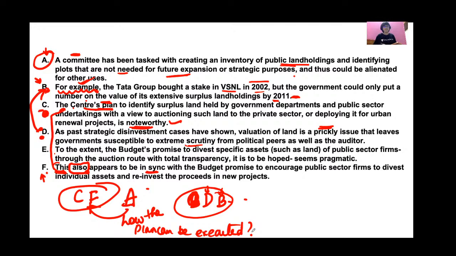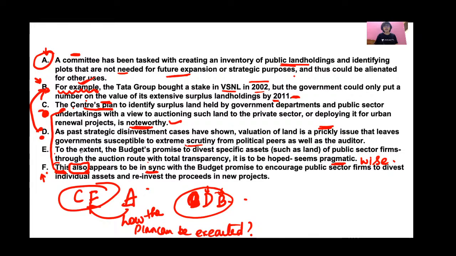CFA. Now E. To the extent the budget promises to divest specific assets such as land of public sector firms through the auction mode, with total transparency, is to be hoped, seems pragmatic. Okay. Pragmatic means wise. Now, in D and B, this pair says that valuation of land is a prickly issue, and it puts government under scrutiny. Fine. So this is a difficult task. Valuation of land is a difficult task for the government.